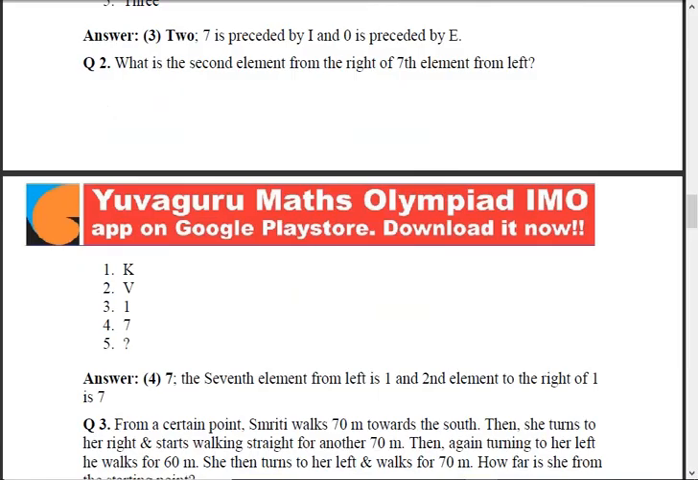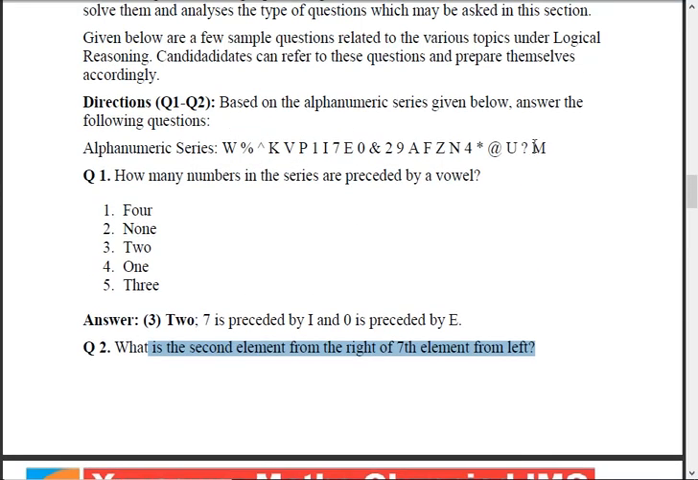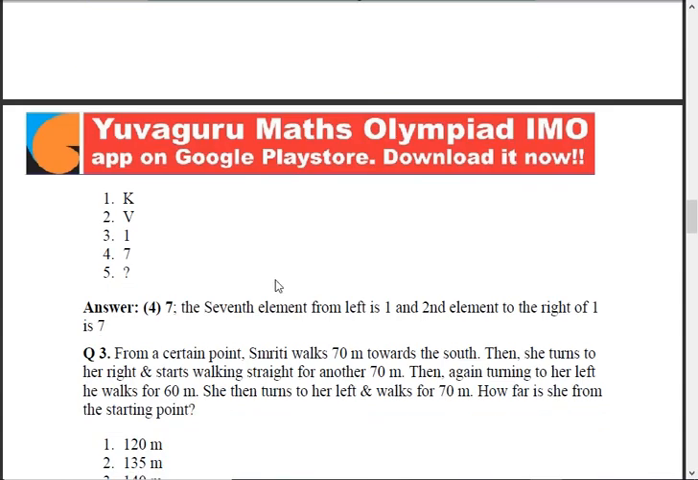Now similarly, others. What is the second element from the right of the seventh element from the left? See here, these problems are already solved in the practical videos, so I'll directly give you the answers over here. These words are confusing. You need to understand it clearly and with a calm head. So the answer is 7. That's the fourth answer. The seventh element from the left is 1, and the second element to the right of 1 is 7. So 7 is the answer.